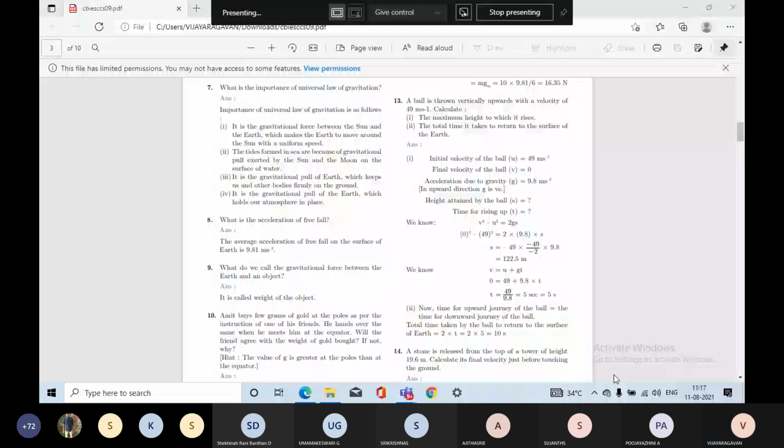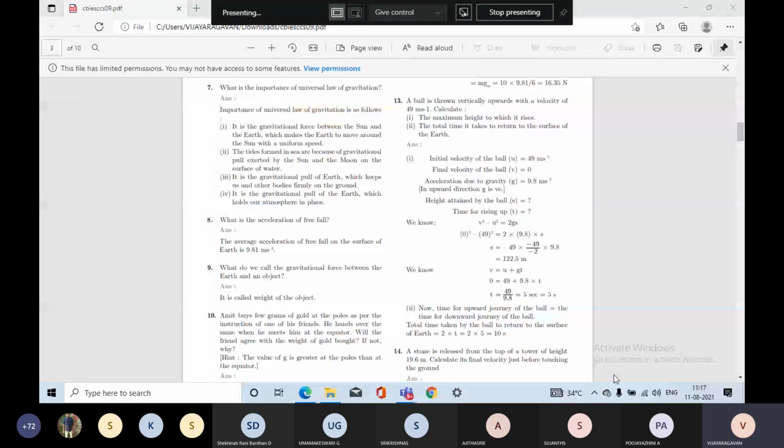So I will get the answer only in seconds. Now the time for the upward journey of the ball is equal to the time for the downward journey of the ball. So the total time taken for the ball to return to the surface of the earth is equal to 2 into t, so 10 seconds. Here we are calculating the time only from the throwing time.